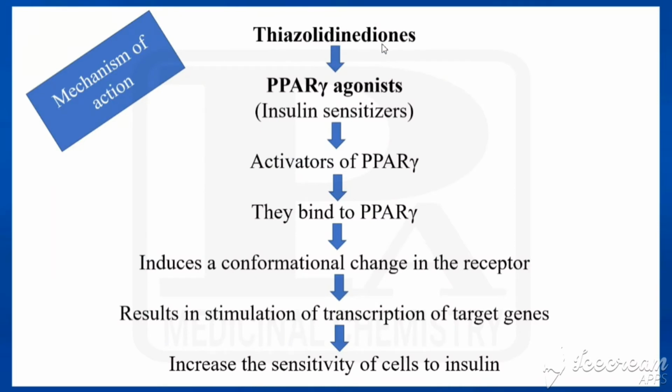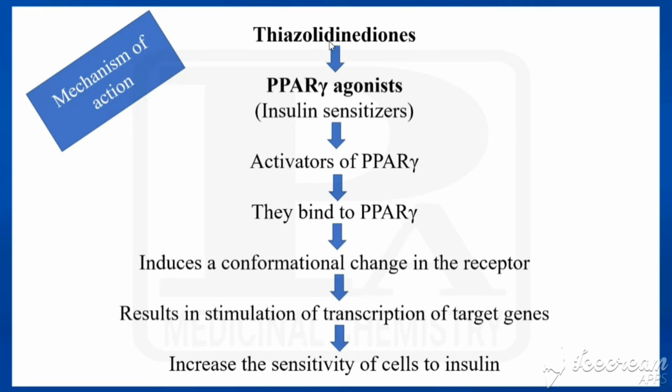Now we'll see the mechanism of action of thiazolidine diones. These thiazolidine diones are PPAR gamma agonists. Otherwise, they are called insulin sensitizers. Already we have come across this word, insulin sensitizer. What is that? So what are the drugs coming under insulin sensitizers? One is biguanide, another one is thiazolidine dione. So these two come under insulin sensitizers.